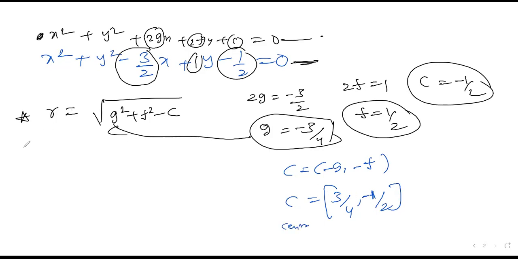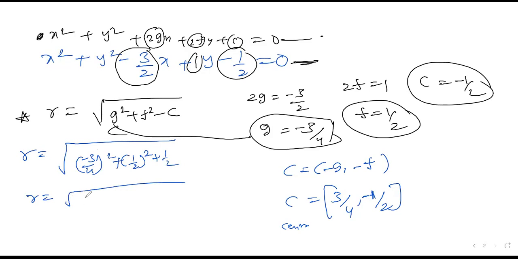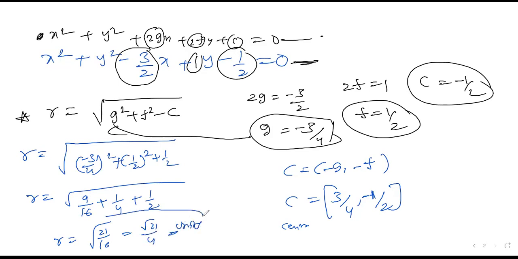This is the center. Now substituting for the radius, r = √(g² + f² − c), so (−3/4)² + (1/2)² − (−1/2). So r = √(9/16 + 1/4 + 1/2). After the entire simplification, you get r = √(21/16), which I'm writing as √21/4. If nothing is specified, you can write units. This is the radius and the center.